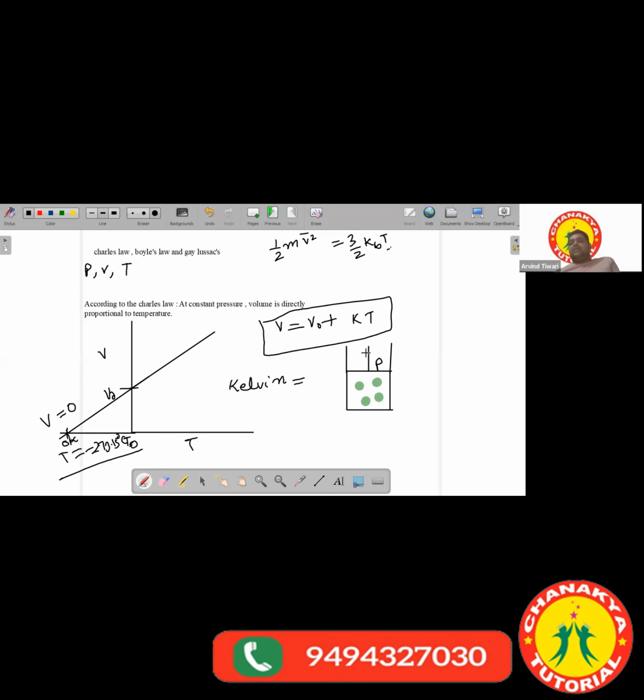It will expand. Similarly, if you decrease the temperature, the volume will also decrease, at this constant pressure. So you have understood Charles law. In a similar way, you have Boyle's law and Gay-Lussac's law.